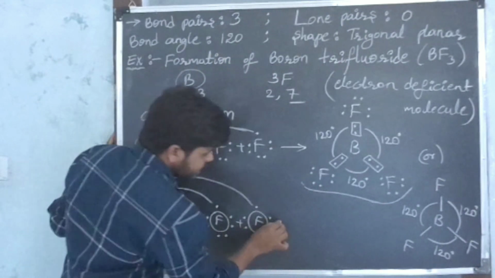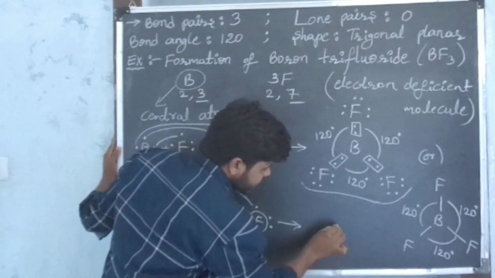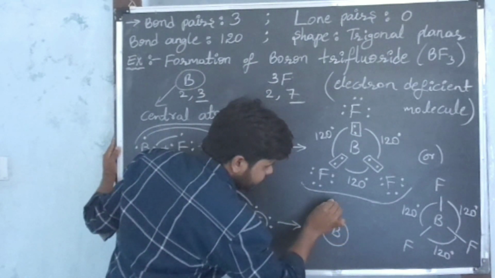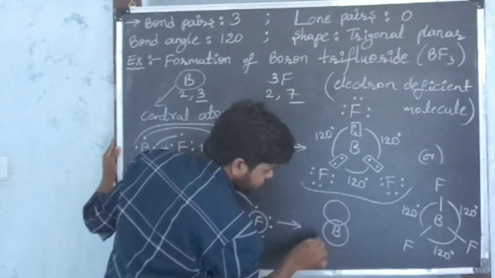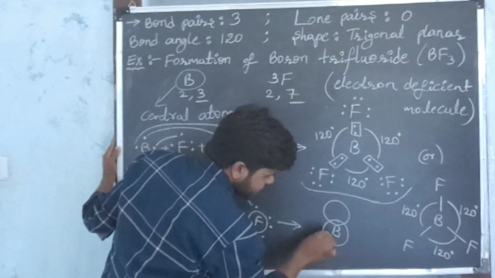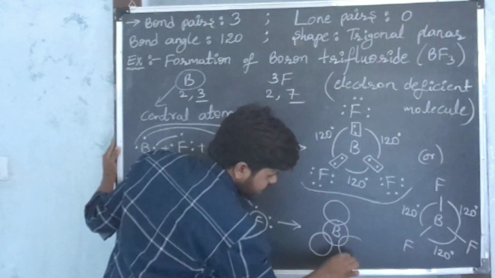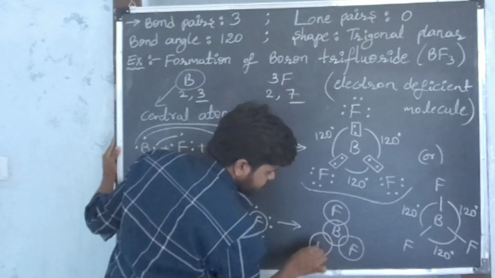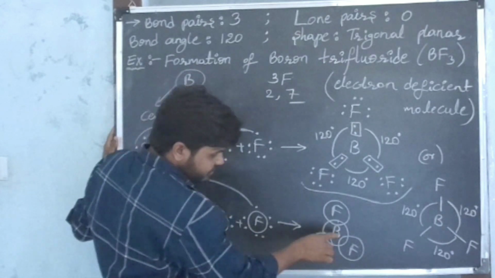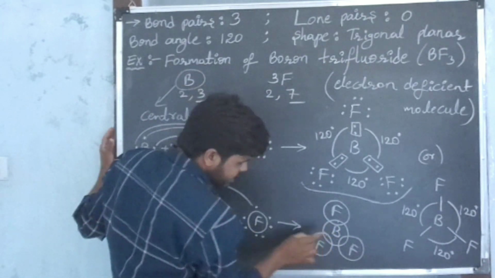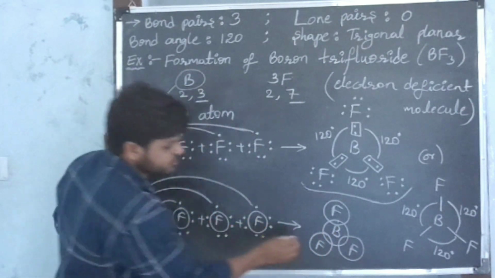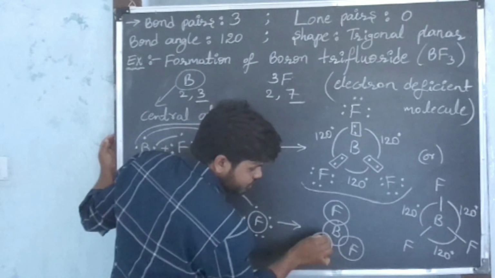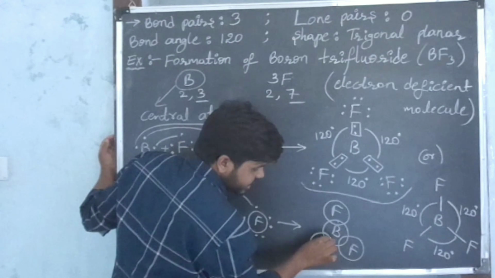Finally, we get boron as a central atom, and we get a triangular shape. Here one fluorine atom, and here another fluorine atom. Here another fluorine atom. Fluorine, fluorine, fluorine. Between boron and fluorine, how many electrons are sharing? 2 electrons, meaning 1 pair of electrons. This is the common area of boron and fluorine. In this common area, place the shared electrons.